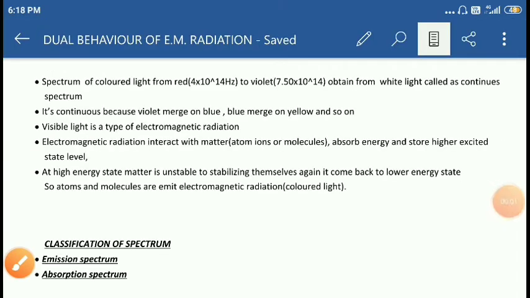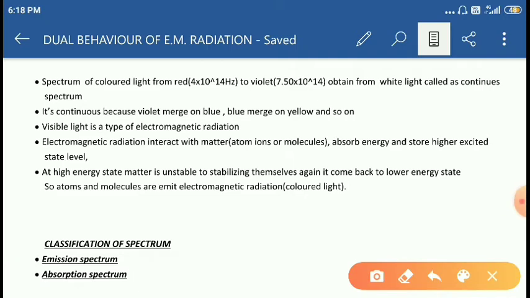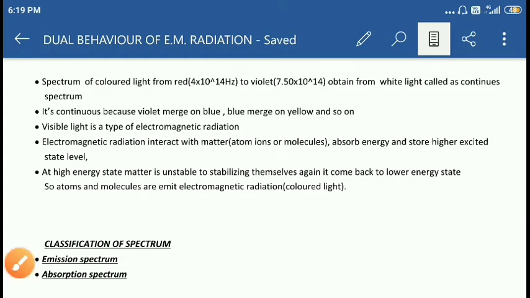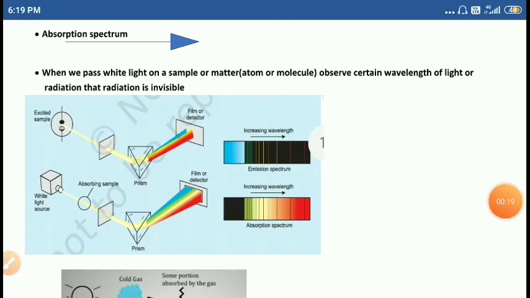Okay, students. The next is the classification of spectrum. Whatever we have discussed here, the continuous spectrum, is classified into two types: emission and absorption spectrum. Yes, students. Let's see them one by one. So first we are going to discuss the absorption spectrum.